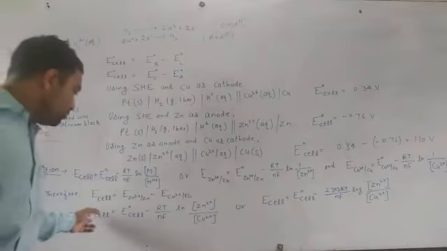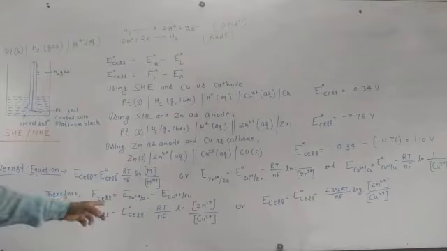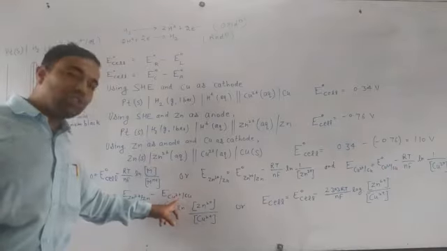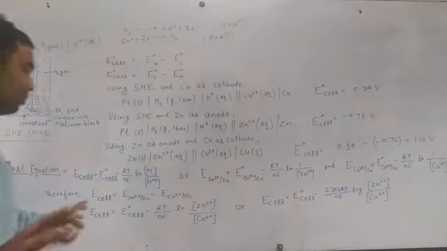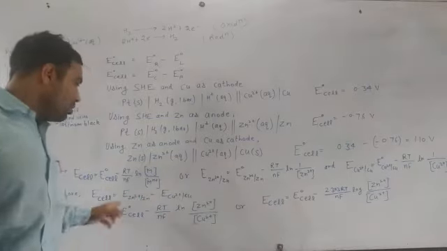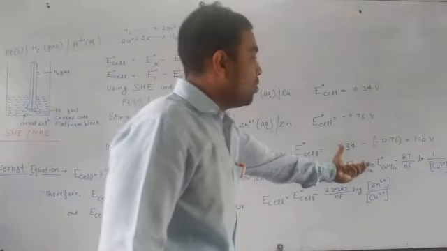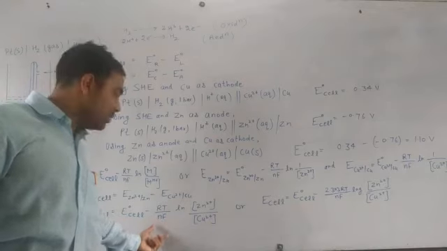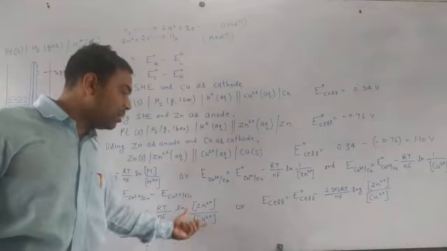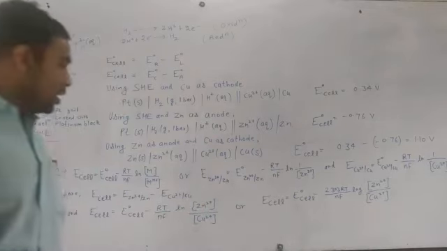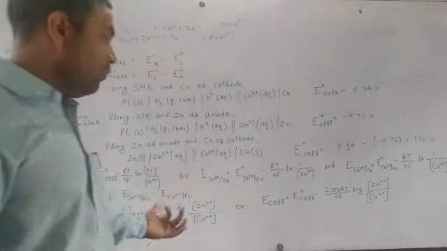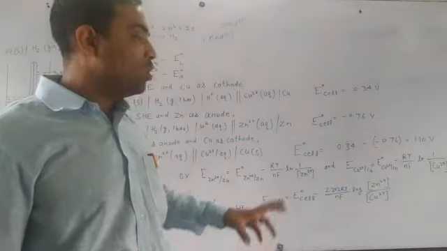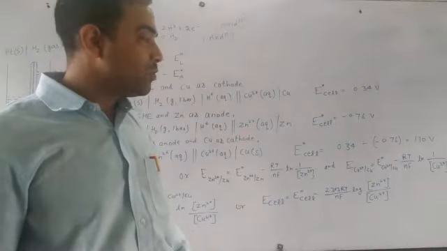So for E cell, we have E Zn2+/Zn minus E Cu2+/Cu. We subtract these, and then we will have E node cell minus RT by nF natural log Zn2+ by Cu2+. After converting natural log to log, what will we have? E cell is equal to E node cell minus 2.303 RT by nF log Zn2+ by Cu2+.